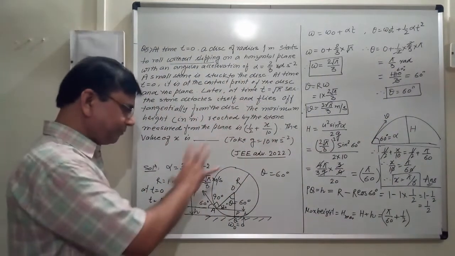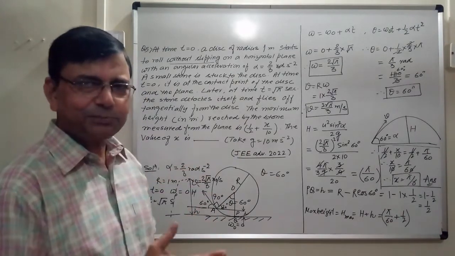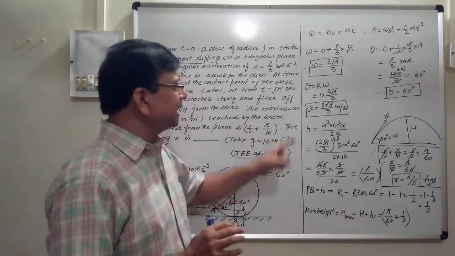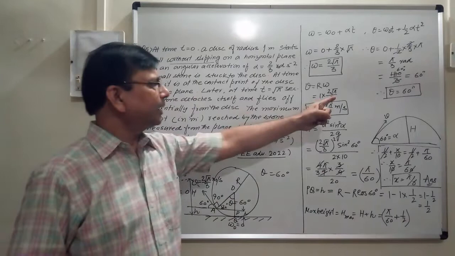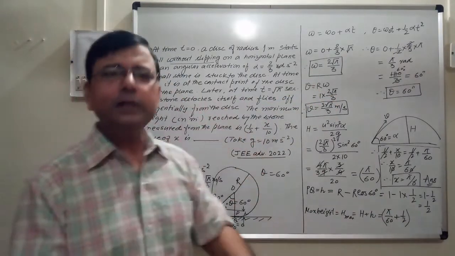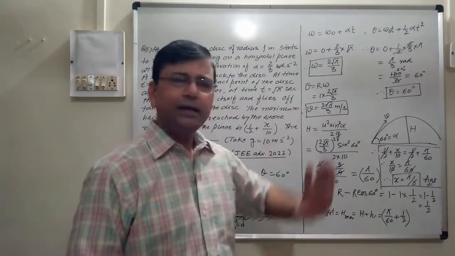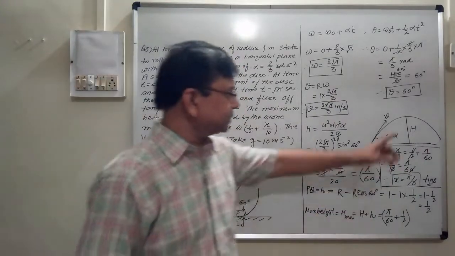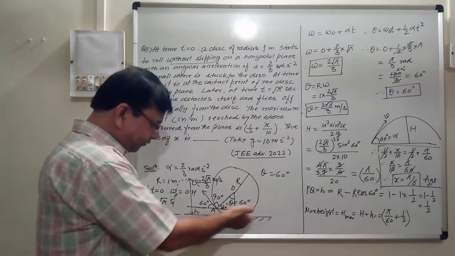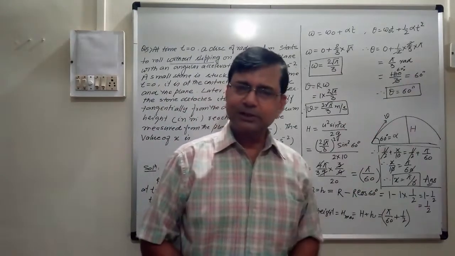So there is a combination of rotational motion, circular motion, as well as projectile. Combination of all the three. Here, the concept is this: how to find this displacement, how to find theta, how to find the angular velocity, how to apply all these in finding the maximum height. Maximum height is not just h. This height plus this height, because we are from the ground, we are considering maximum height. So this is to be understood. I think you have understood it well.